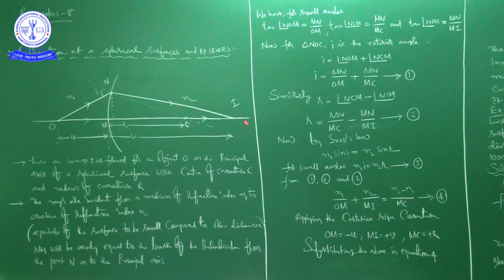In continuation to the last class, now we are going to discuss refraction at spherical surfaces and by lenses. So in continuation to the last class, here we are going to start it. We almost started refraction at curved surfaces. Till now we discussed refraction at plane surfaces. So it is the first class on refraction at curved surfaces. Afterwards we are going to discuss refraction by lens.